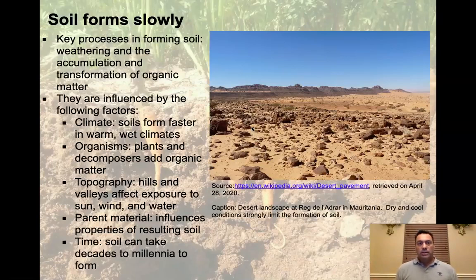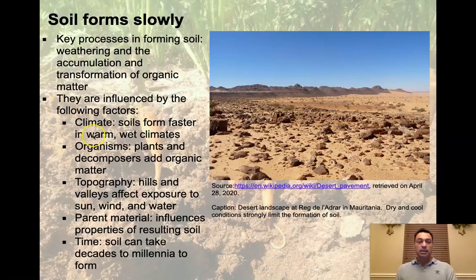All right, so let's talk about some of these key processes, because it turns out when you go to one location, the soils are very different than they are in a different location. And it's because of the combination of those things. But it's not just simply the combination of those things. It turns out there's a couple of other influencing factors. So we got weathering and accumulation and transformation of organic matter. We just talked about that in the previous slide. They are influenced by the following factors.